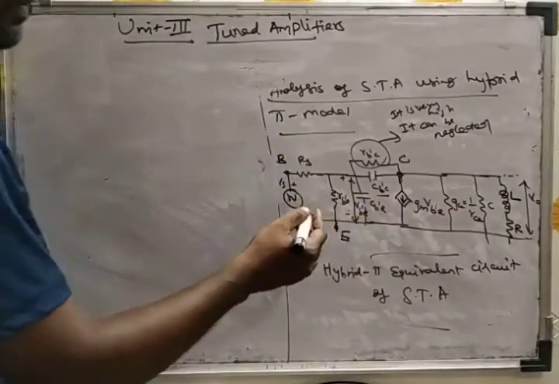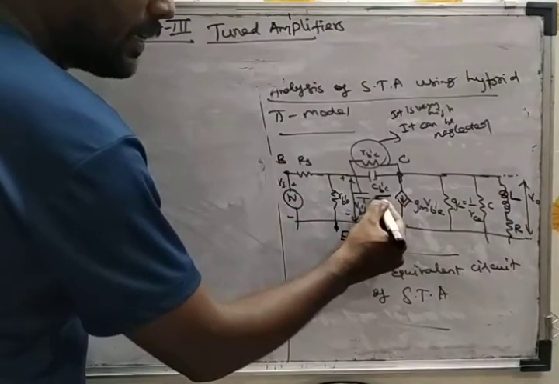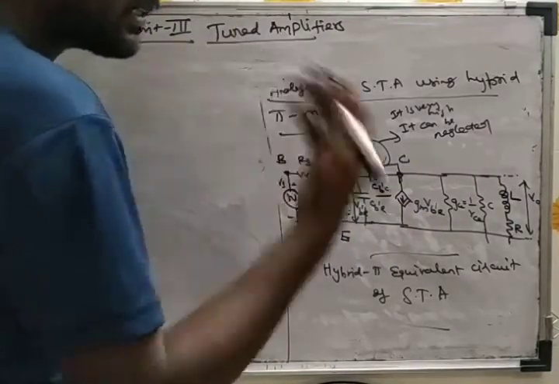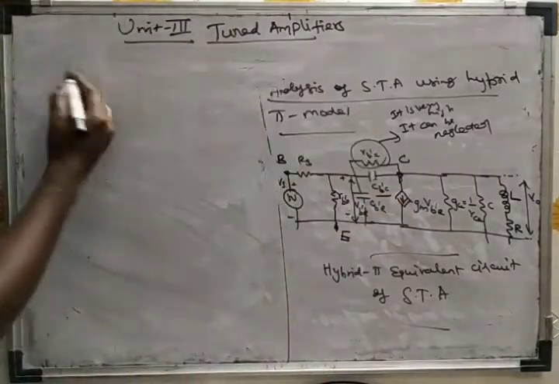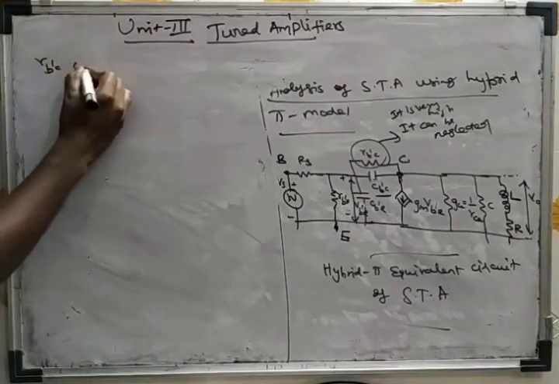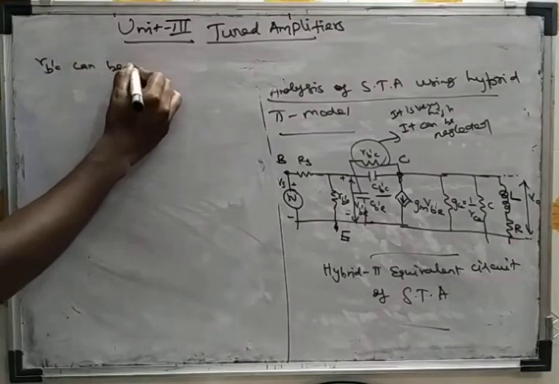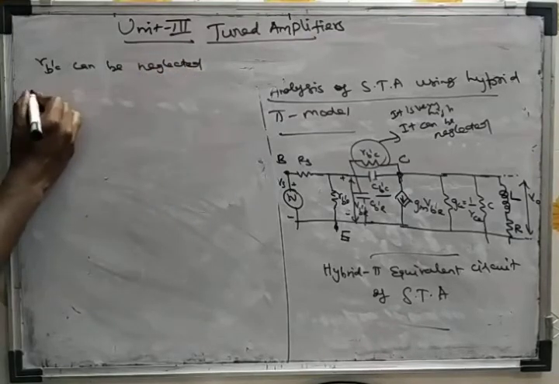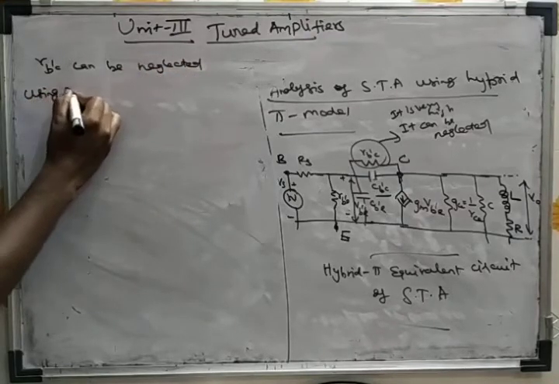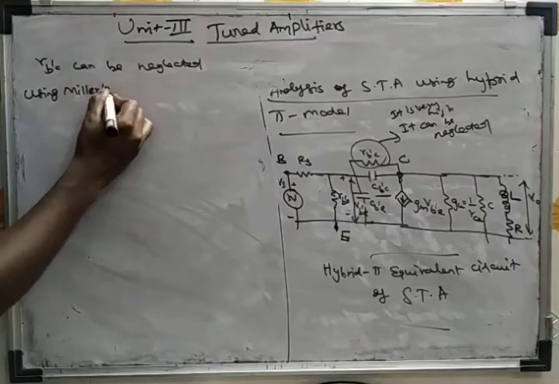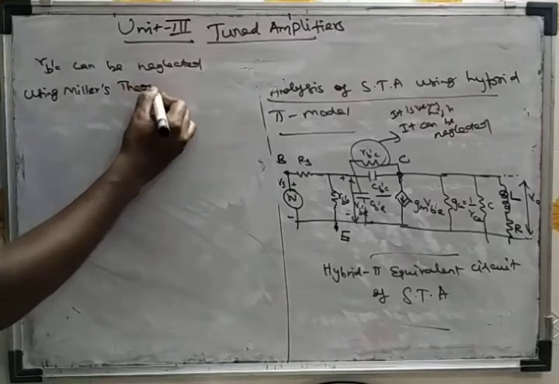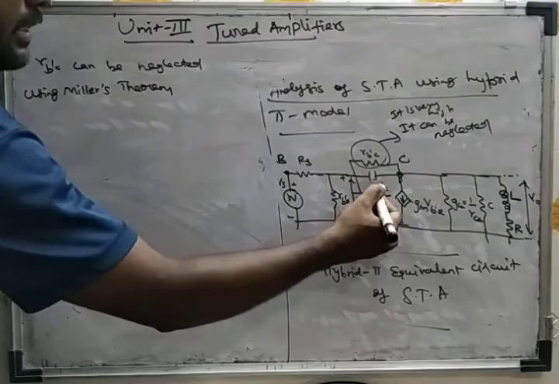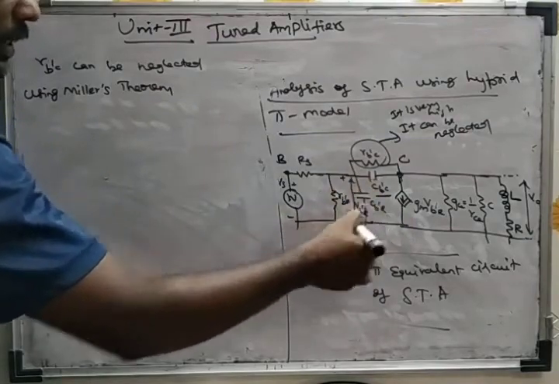Using Miller's theorem, we can transfer this CB'C to the input side as well as the output side. So RB'C can be neglected, and using Miller's theorem, this CB'C can be transferred to the input side.